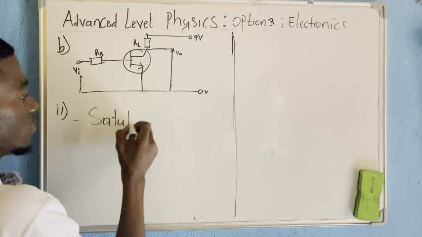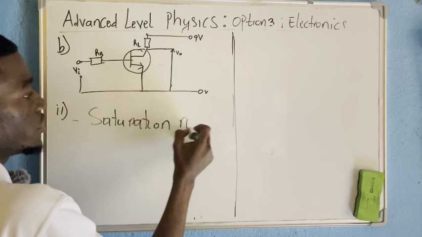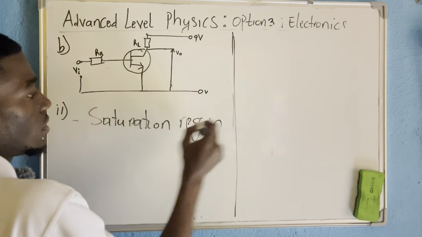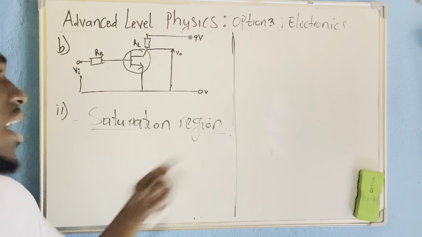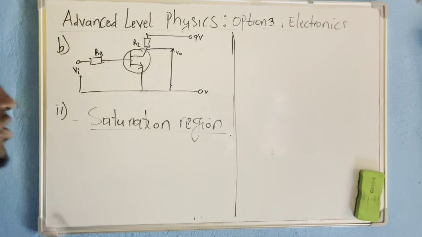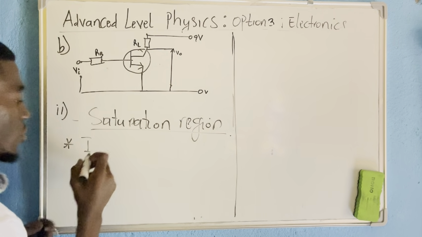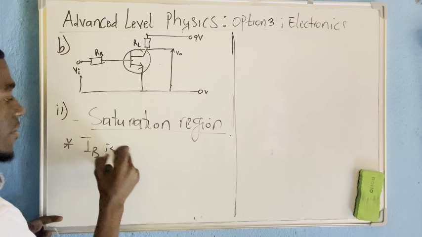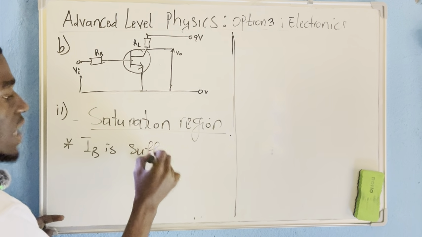Now let us start with the saturation region. Let me show you how the transistor is being used as a switch in the saturation region. What you should know is that we say saturation region because IB is sufficiently large.